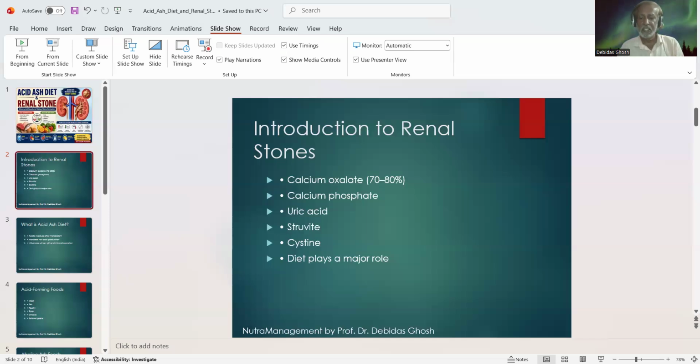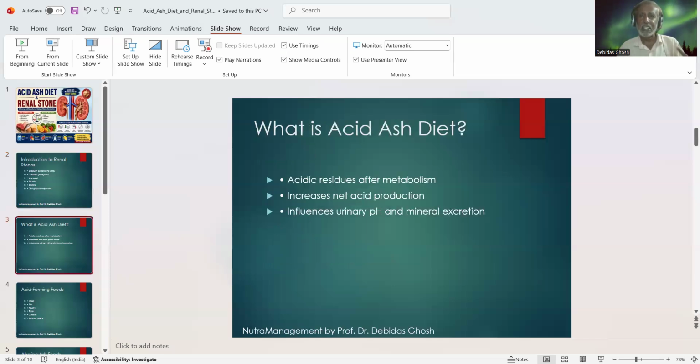Now, what is acidic diet? The metabolic end product of such a diet can produce several acidic substances, so the acid-producing potentiality of this food is maximum. The acid residue mainly originates from sulfur-containing amino acids present in animal protein, like methionine and cysteine.